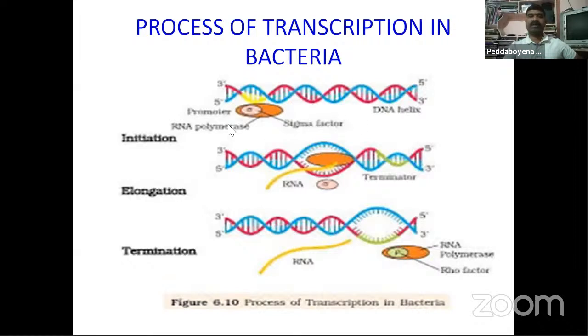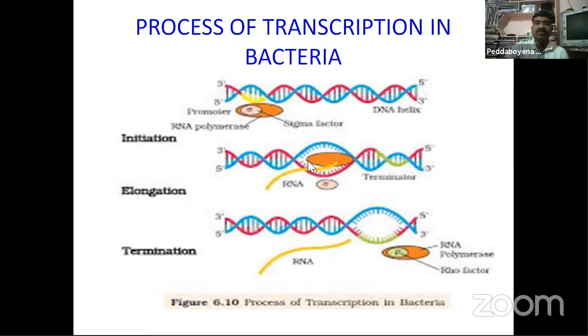In the process of transcription in bacteria, first you are observing that the RNA polymerase consists of two factors, sigma factor and rho factor. When the RNA polymerase binds the promoter, that is called initiation. In elongation, the rho factor is more effective, the helicase enzyme activity is high, and it breaks the bonds between the two strands, unwinding the helical structure. That is called elongation.